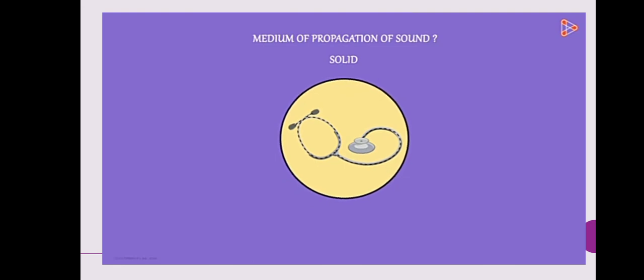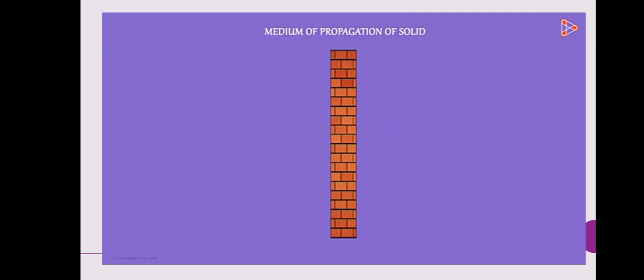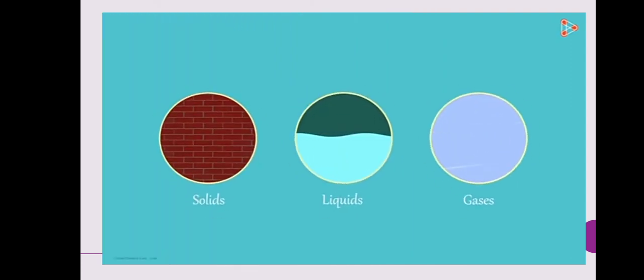Now suppose you're standing on one side of a brick wall and your friend on another side with one of his ears close to the surface of the wall. Hit the wall with some wooden object. Ask your friend if he hears the sound on the opposite side. I'm sure he will say yes. Here the medium of propagation is again a solid. So with the help of a few examples, we saw that sound can travel through solids, liquids and gases.